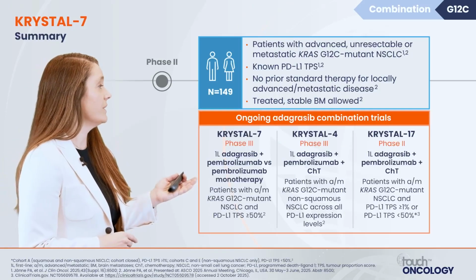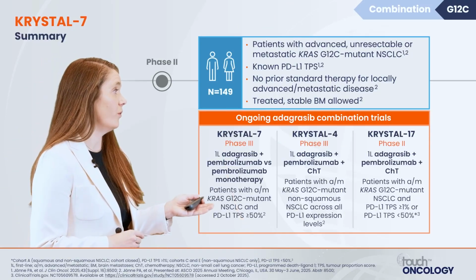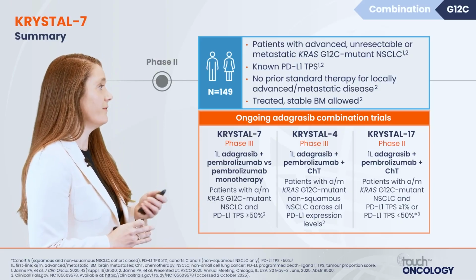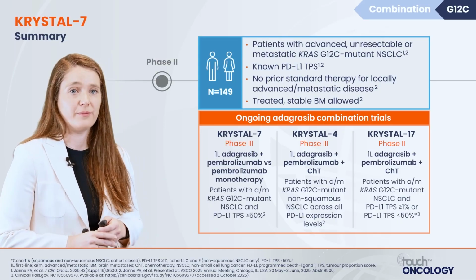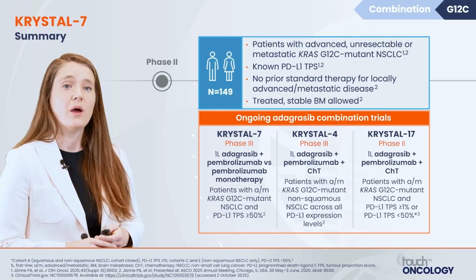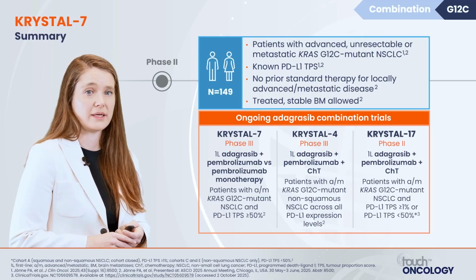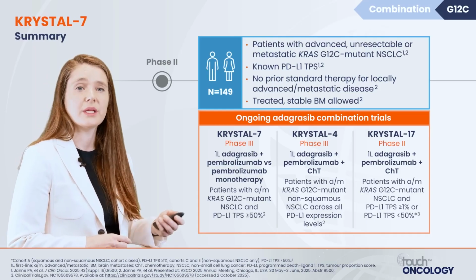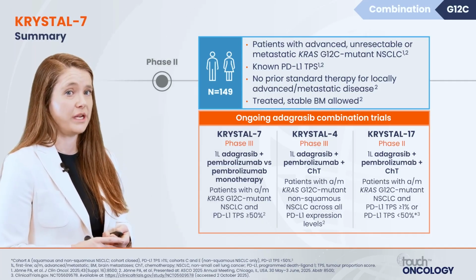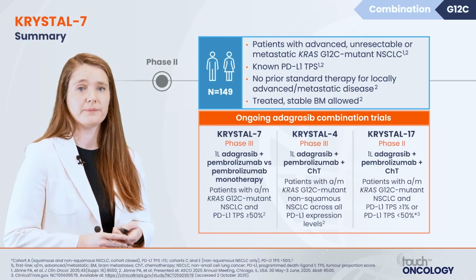And so with that, we're seeing this combination move forward in future randomized phase 3 trials. Here we see combinations of adagrasib plus pembrolizumab doublet or quadruplet with adagrasib plus pembrolizumab plus platinum chemotherapy. And I do think this certainly has the potential to change standard of care moving forward.